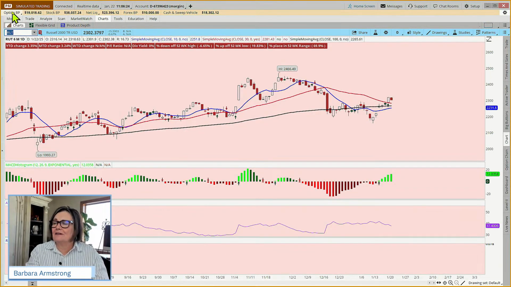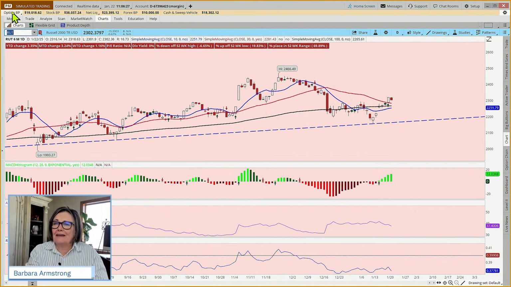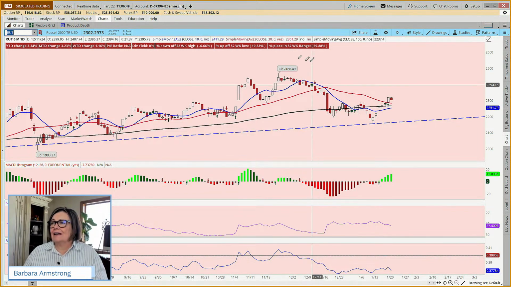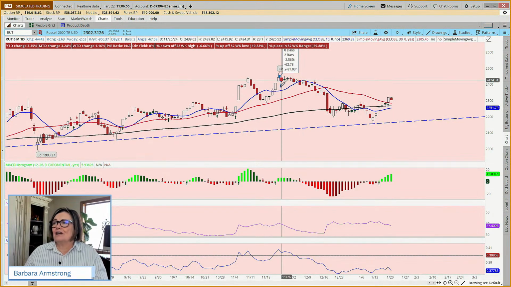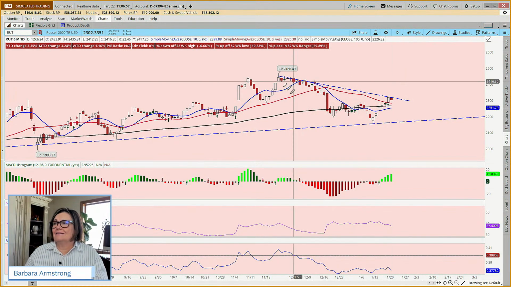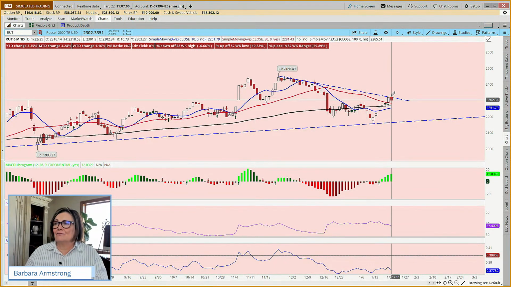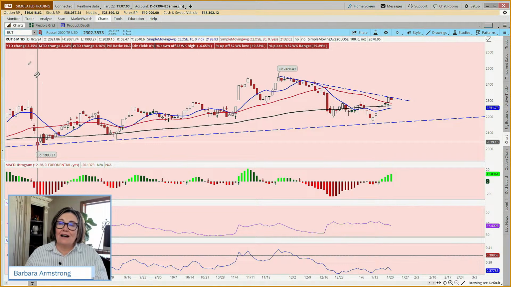How about our small caps? Now, we don't tend to trade these as much, but a lot of people will look at this as a bellwether. Today pulling back a little, the only one of the 4 major indices doing that, it's down 0.67%. But all in all, still in the last couple of weeks, it has been uptrending. And if we were to draw this, approaching, not quite through this diagonal resistance line. So we'll have to stay tuned on that.